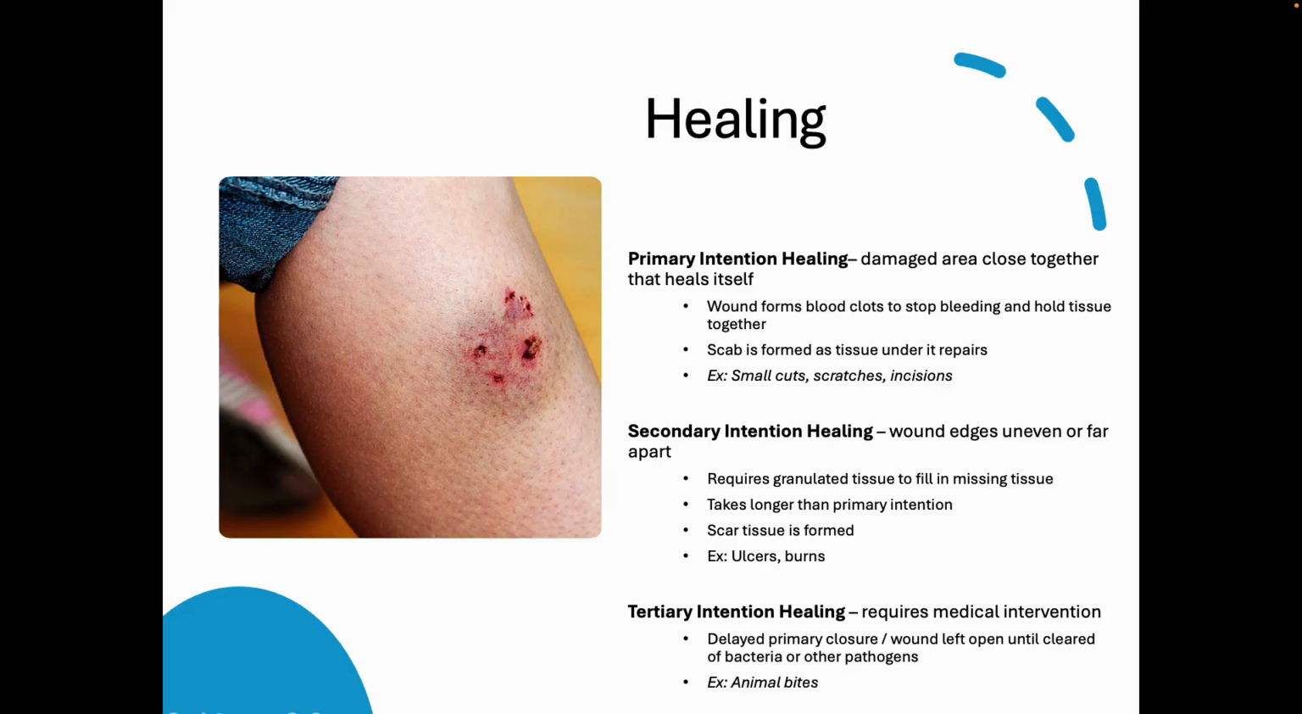Tertiary intention. Requires medical intervention. All right, there's delayed primary closure, so what they're doing is making sure the wound is left open so that it doesn't have an infection in it, right? When the infection is healed, they can go in and clean things up and do what they need to do. This would be like an animal bite or a really severe wound, where you're missing a big chunk of tissue.